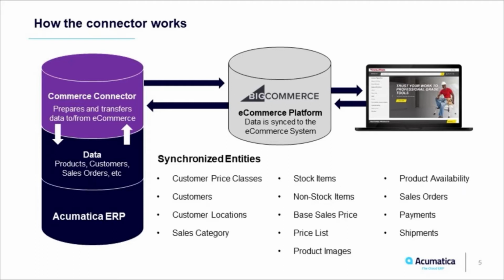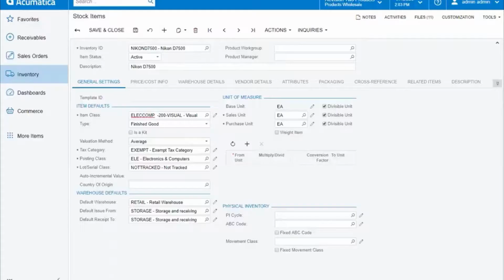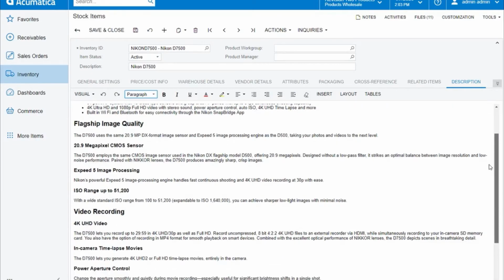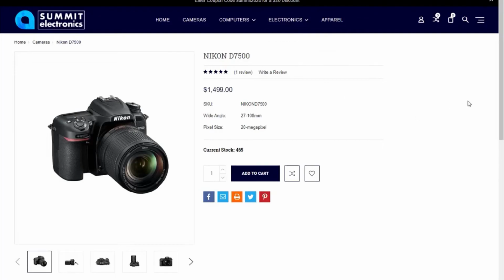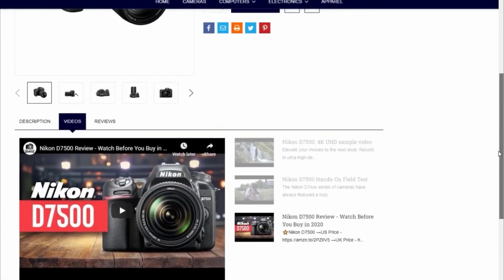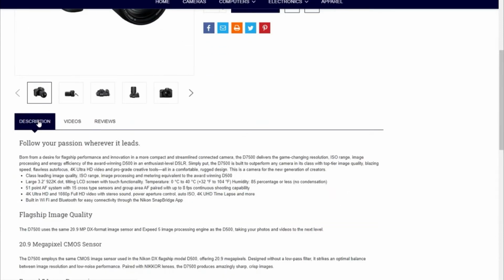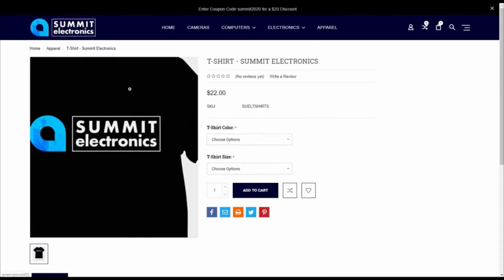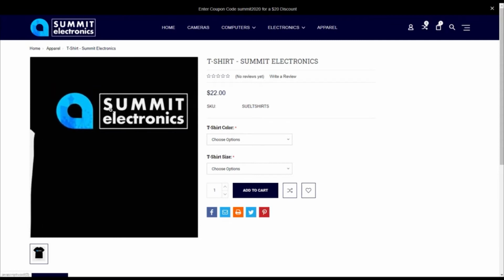The integration synchronizes a broad spectrum of data including products, customers, sales orders, shipments, customer-specific pricing, discounts, and much more. For example, product information including content, images, attributes, and even videos are managed within the ERP and exported to BigCommerce. You have the tools necessary for optimizing your customers' online buying experience. For example, managing product attributes within the ERP leads to advanced searching and filtering experiences on BigCommerce.